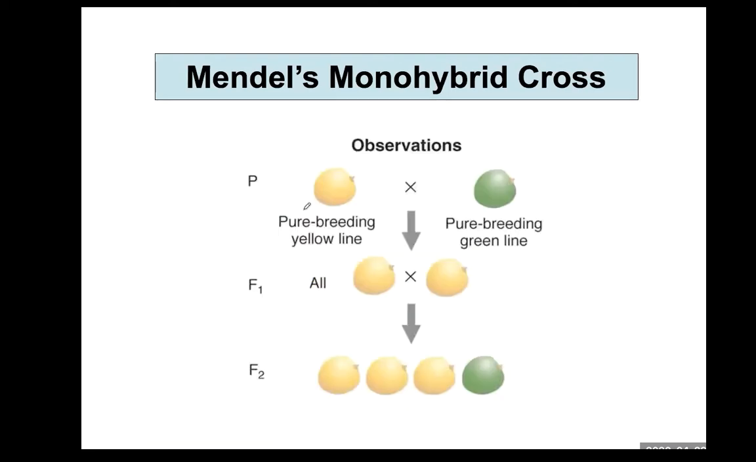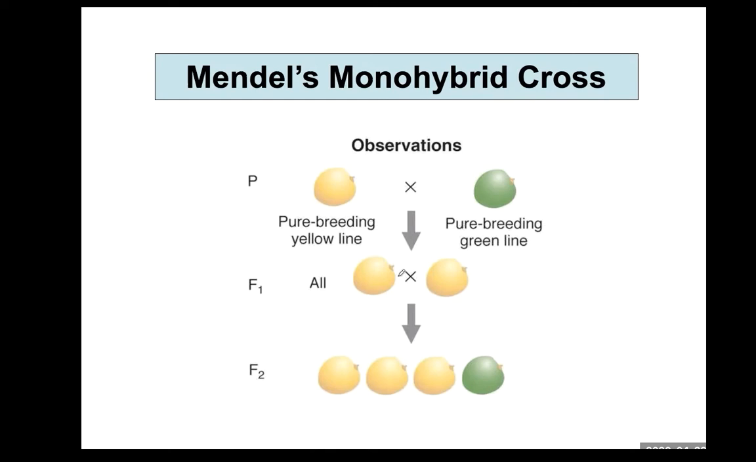So for example, this is the phenotypic expression of a monohybrid cross. At the parental generation, the pea plants produce yellow color seed, and these pea plants are prepared from a pure breeding yellow line. The other partner has pea plants which only produce green seed. Also, this partner is prepared from a pure breeding green line.